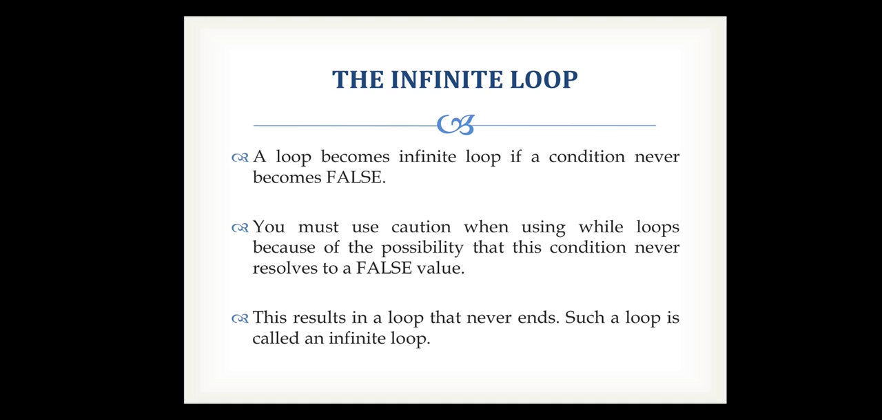Next is the infinite loop. A loop becomes an infinite loop if a condition never becomes false. You must use caution when using a while loop because of the possibility that the condition never resolves to a false value. This results in a loop that never ends. Such a loop is called an infinite loop.